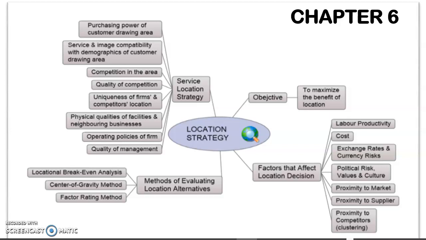That restaurant is near the CMAT because they can get the raw material from the CMAT as well. Okay, and then move to the next part, which is operating policies of the firm. Certain service location policies make it suitable for the company to operate in particular locations.